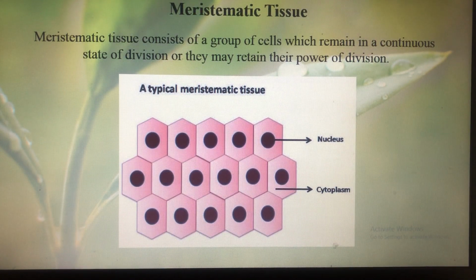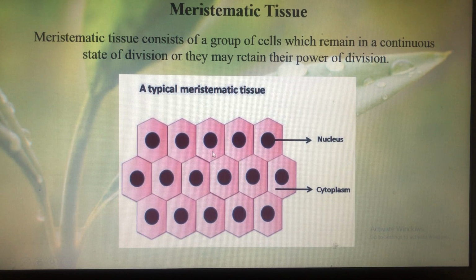Meristematic tissue consists of a group of cells which remain in a continuous state of division, or they may retain the power of division. So here is a diagram depicting a typical meristematic tissue. From the diagram you can see that all the cells forming the tissue are alike in nature. They have the same size, same shape, and same structure.